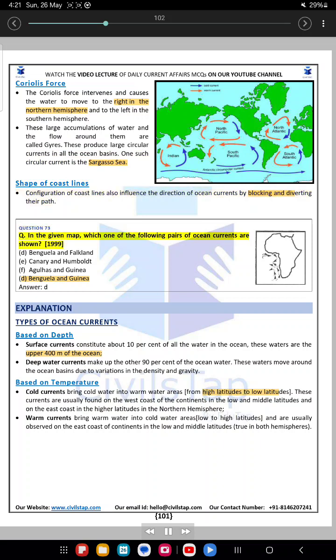Question 73. In the given map, which one of the following pairs of ocean currents are shown? 1999. A. Benguela and Falkland. B. Canary and Humboldt. C. Agulhas and Guinea. D. Benguela and Guinea. Answer D.